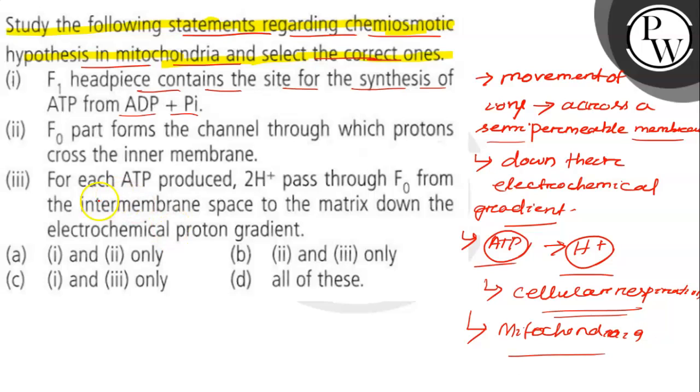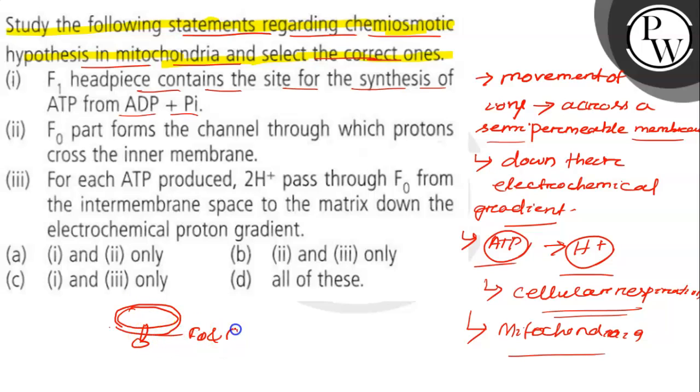So let's see what is the correct explanation. The first one says that the F1 headpiece contains the site for the synthesis of ATP from ADP. This is correct, because in the membrane of the mitochondria the F0 F1 particle is present.